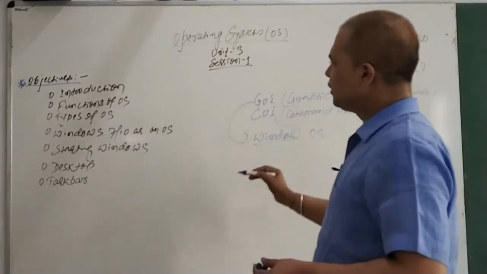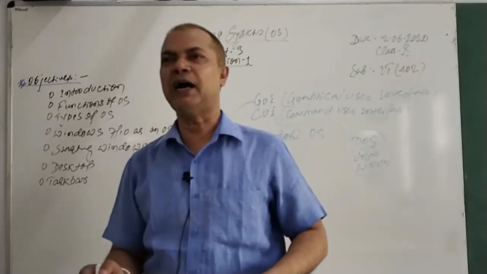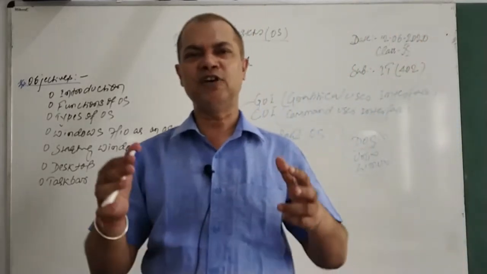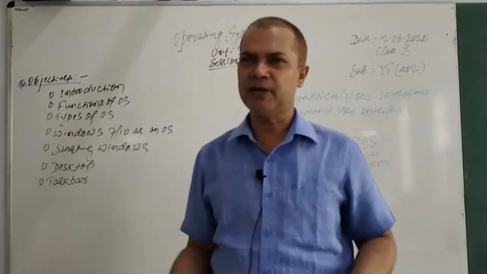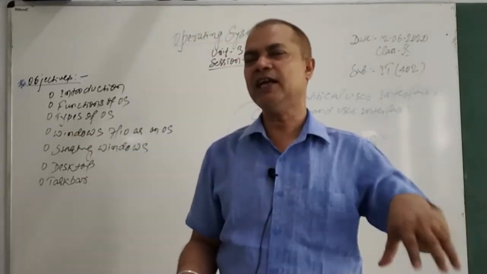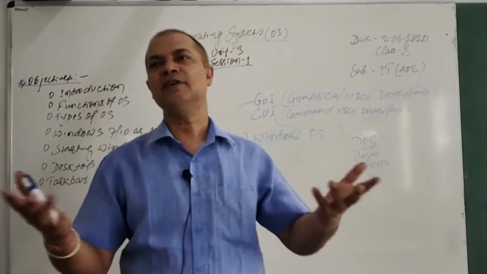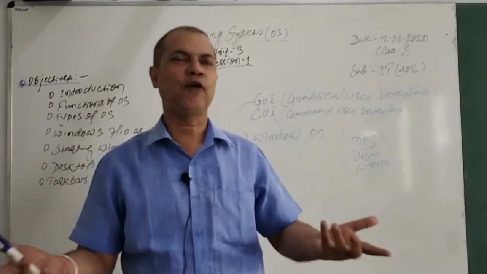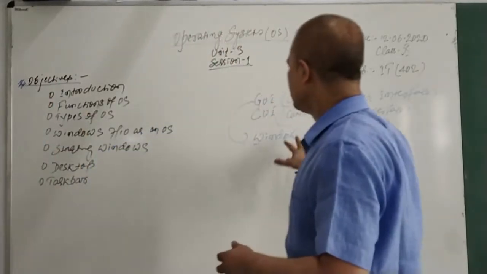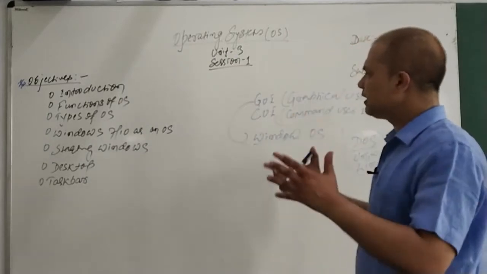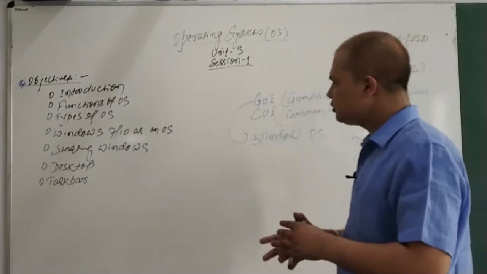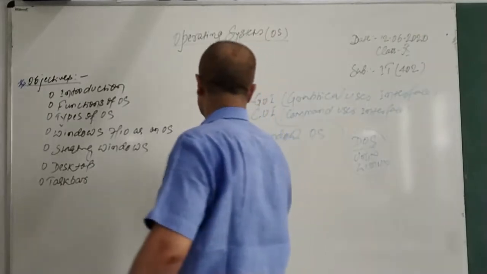And in the case of Windows, we never remember any command. We simply click on a particular image, like the start button you have at the bottom left corner. You just click on it, there is a program folder, you go to the program and the program starts. That is how we work in the GUI. So there are two categories, GUI based and CUI based. Under the GUI now, we have different kinds of OS.